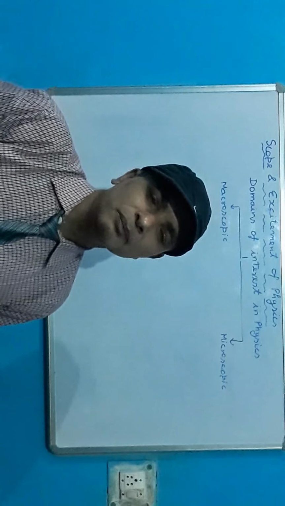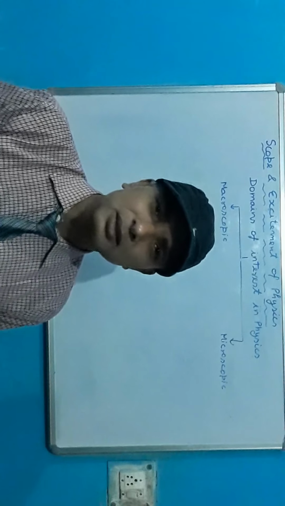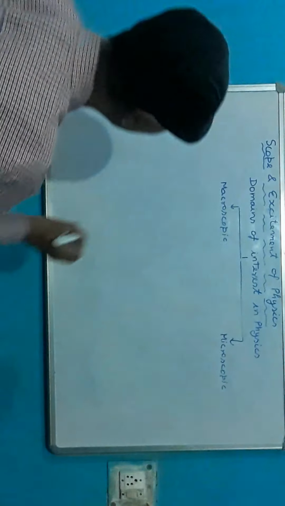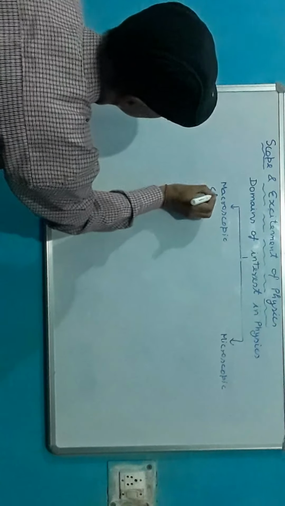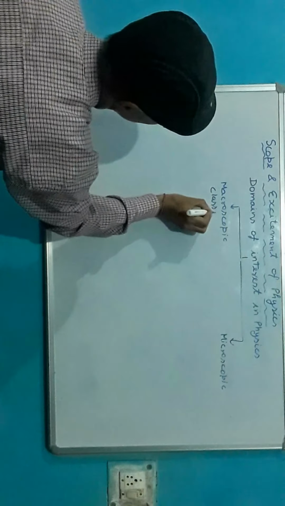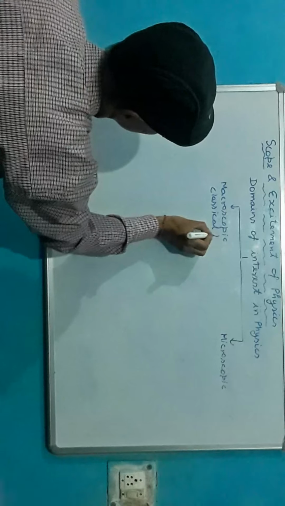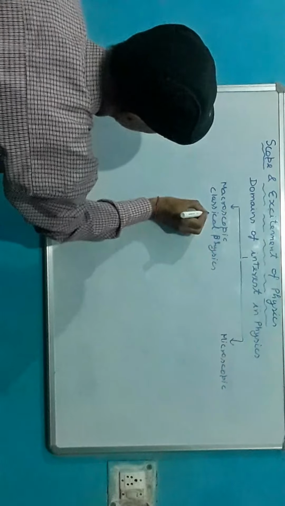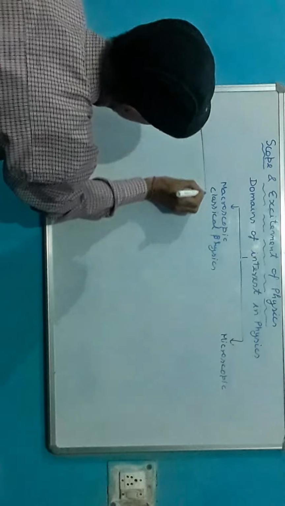This includes classical physics. In classical physics you will study macroscopic phenomena, and classical physics has separate branches, a few of which I am going to discuss.